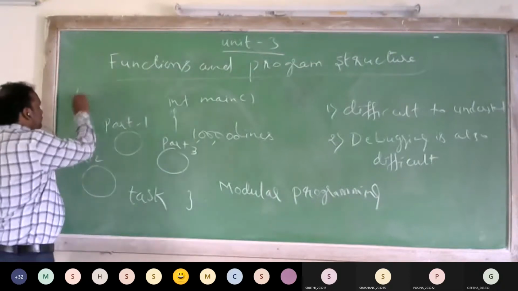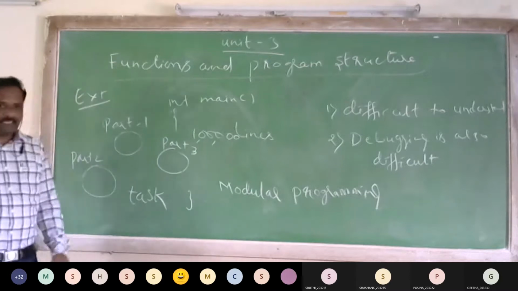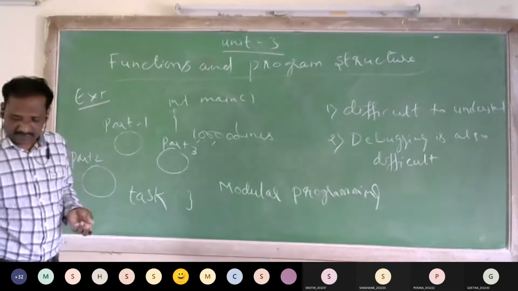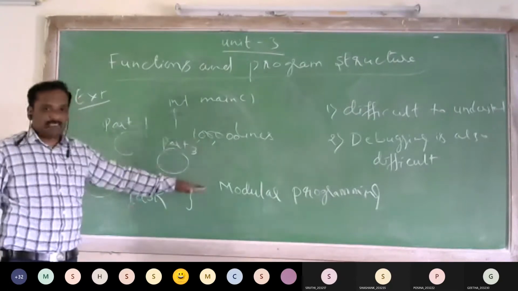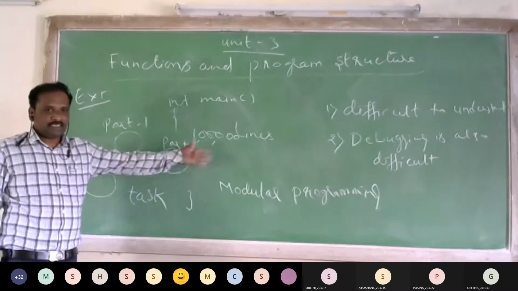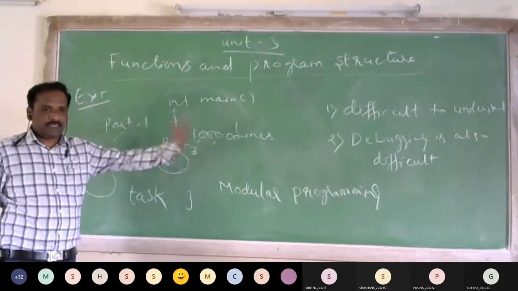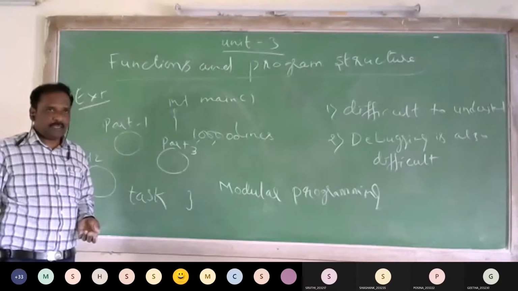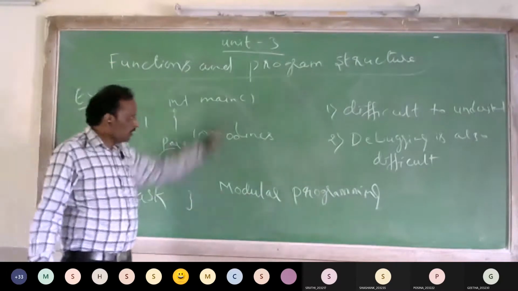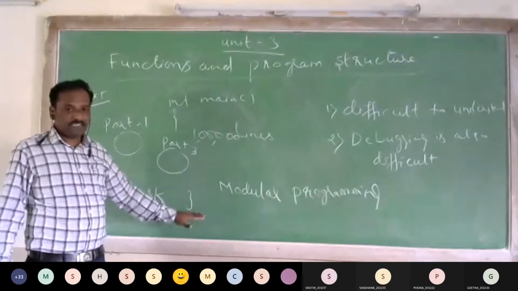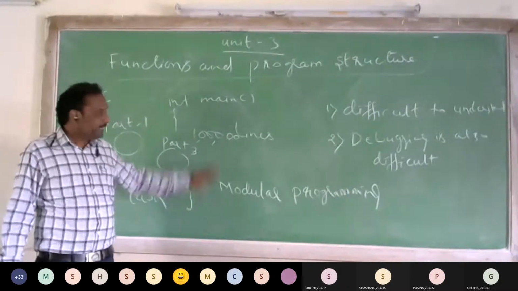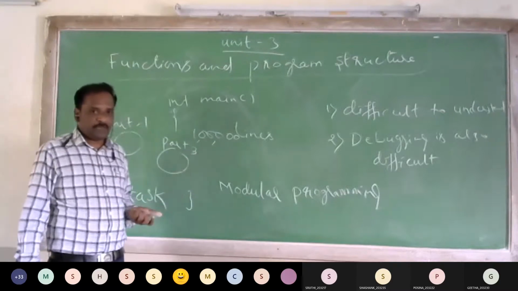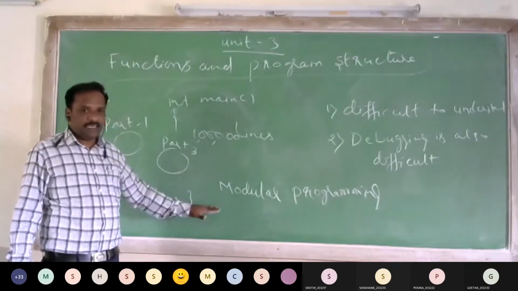Say that, for example, if you have written an operators program. So how many types of operators are there? Arithmetic operators, logical operator, relational operator, conditional operator, increment operator, decrement operator, bitwise operator, assignment operators, comma operator. If I write all the operators program in a single main function, it is difficult to understand where I am writing the bitwise operator, where I am writing the logical operator. It is difficult to understand.